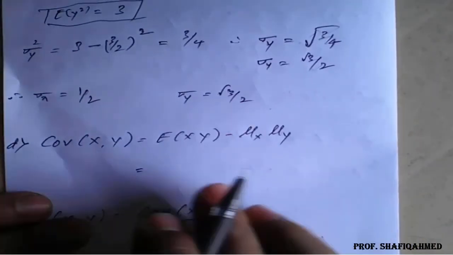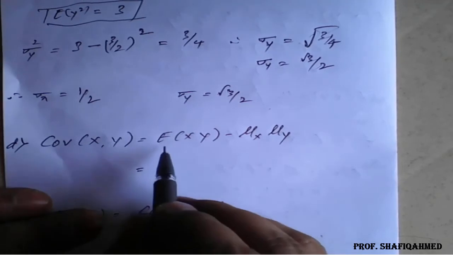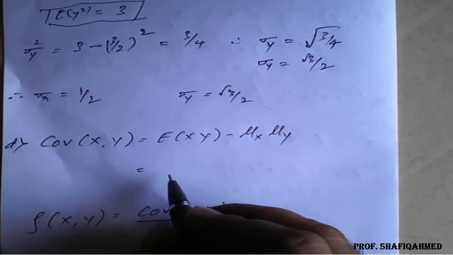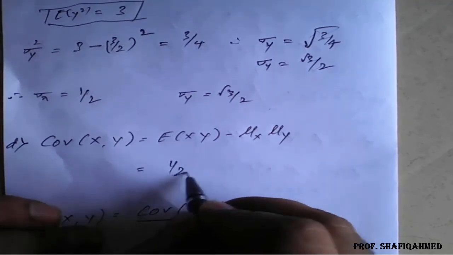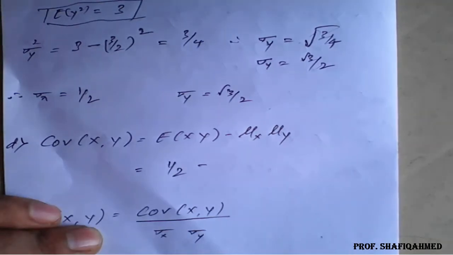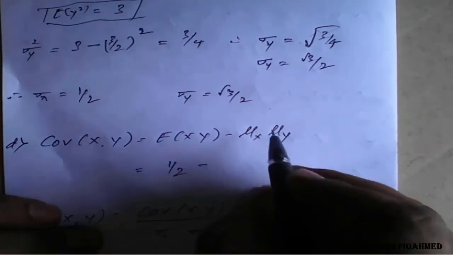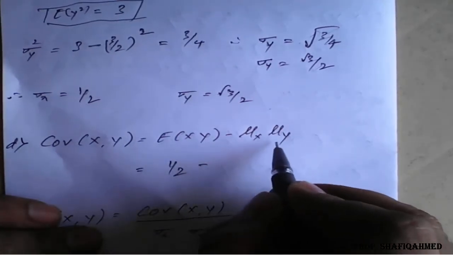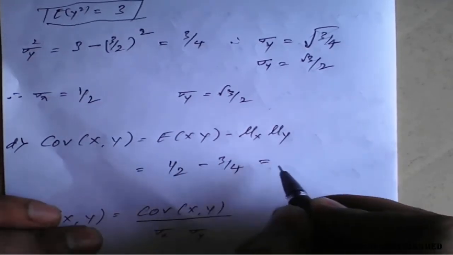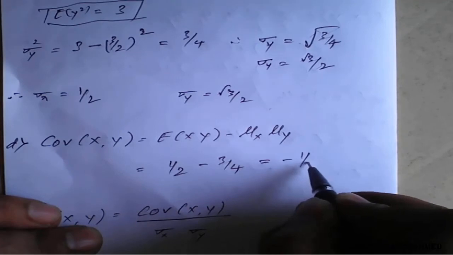So we need to finalize here. So covariance: the expectation of xy we got directly, it is 1 by 2, minus mu of x into mu of y, which is nothing but 3 by 4, so the covariance is nothing but minus 1 by 4.